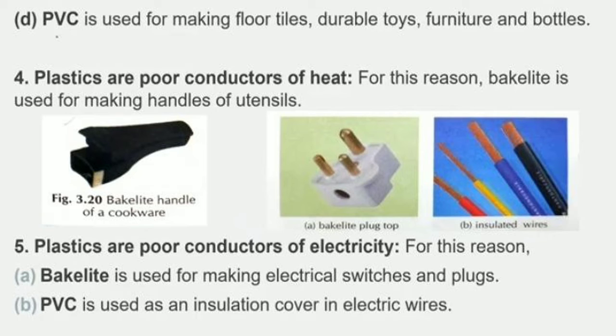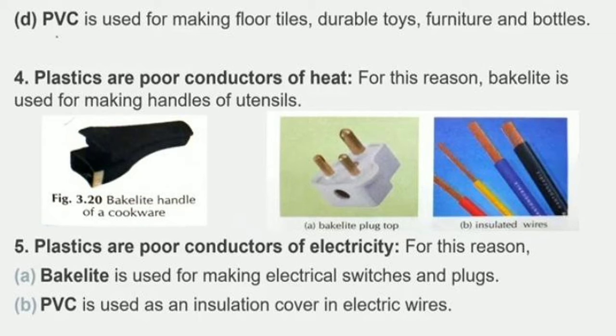Now the next property, that is plastics are poor conductors of heat, and because of this reason bakelite is used for making handles of utensils like the cooker and the frying pan. All those black-colored handles are made up of which material? They are made up of the plastic called bakelite. Also the plug of the socket is made up of bakelite.